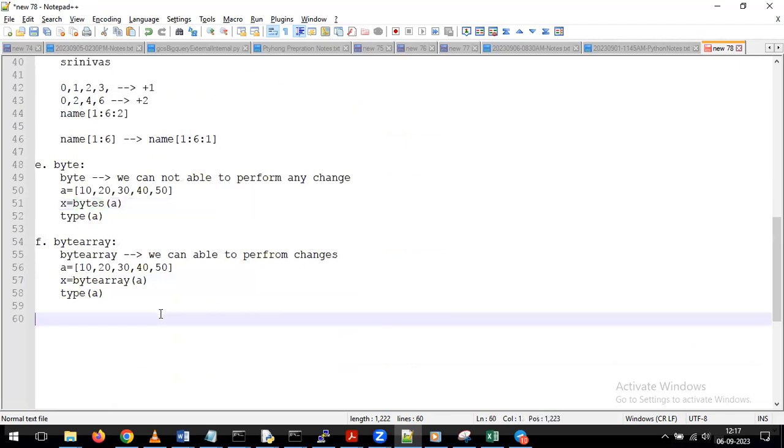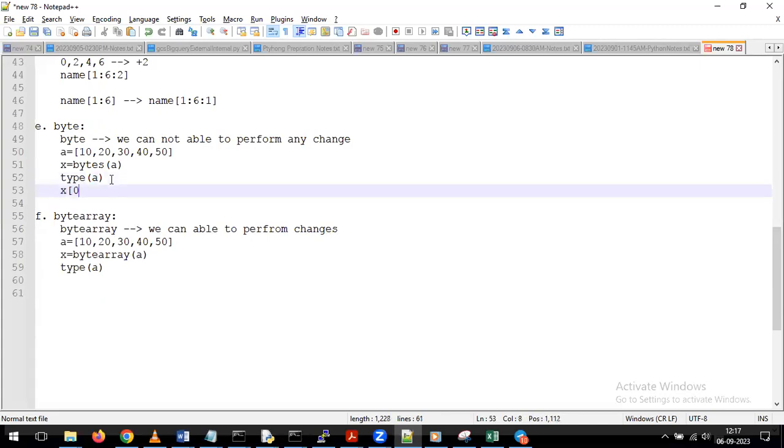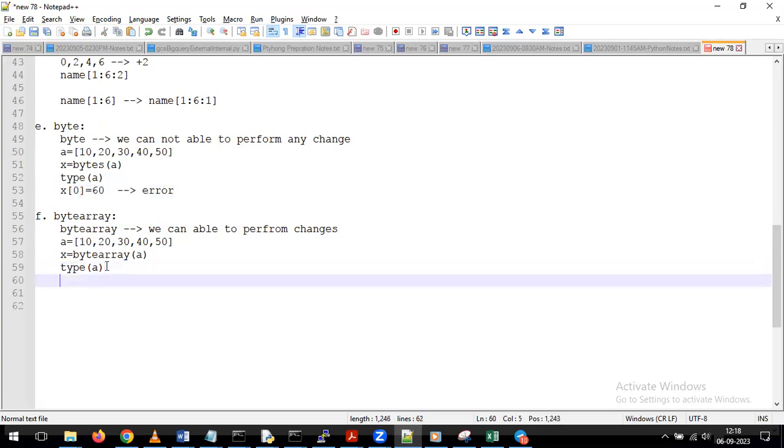Okay. Yeah. This will give an error here because here I'm trying to update the value from 10 to, for example, 50 or 60. It will give the error. But coming to here, it will not give any error.